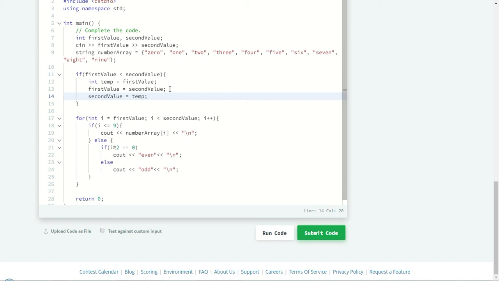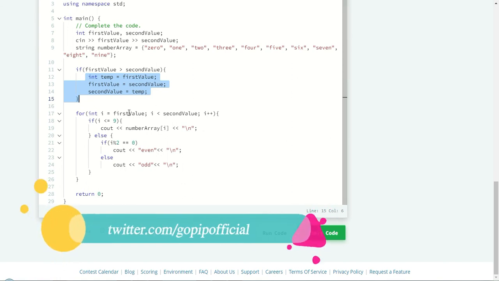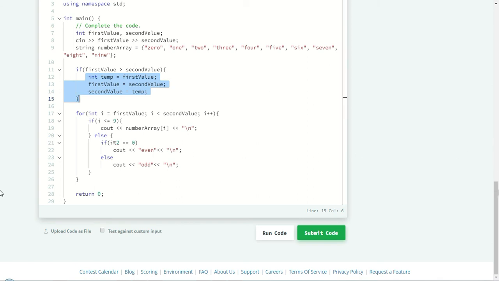Let's try to find out whether our code has any error or not. First value and second value are the input from the user, so I'm going to check whether the first value is actually the lowest value. If the first value is lower, there won't be any problem. If the first value is larger than the second value, then it's a problem. If the first value is greater than the second value, then we need to swap the values. That is what I'm doing here, and then I'm using the same first and second value here to loop through the values and find based on the logic they have given. It's time to run my application.